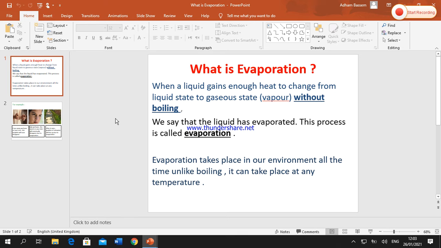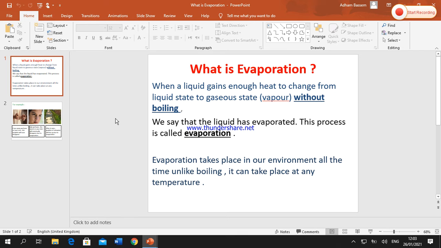okay? Or it changes water to vapor without boiling by heating. When the liquid has evaporated, this process is called evaporation, okay? Evaporation takes place in our environment all the time, unlike boiling, okay? It can take place at any temperature, but boiling needs a certain temperature to happen, okay?